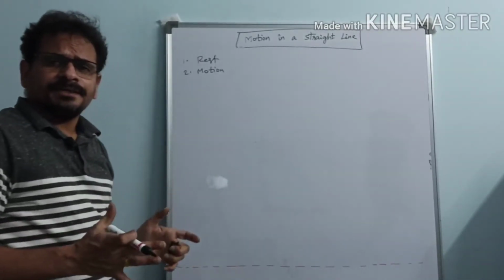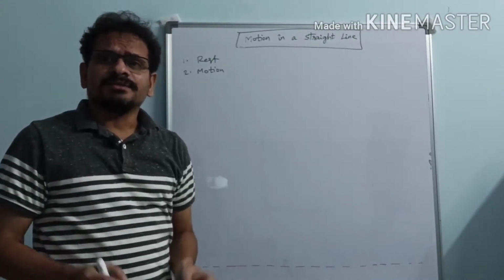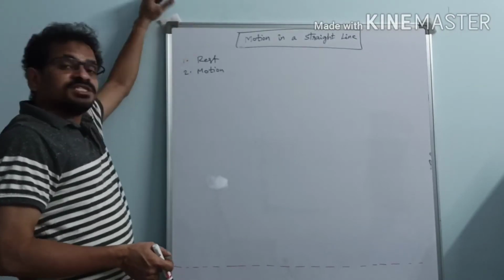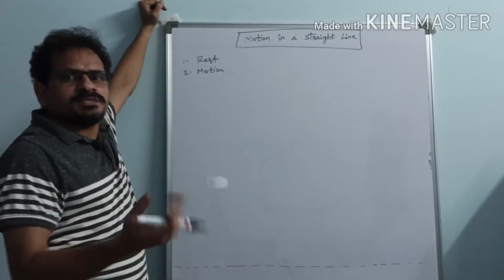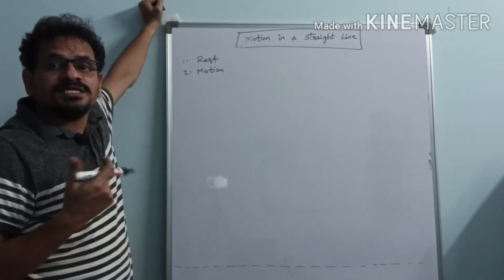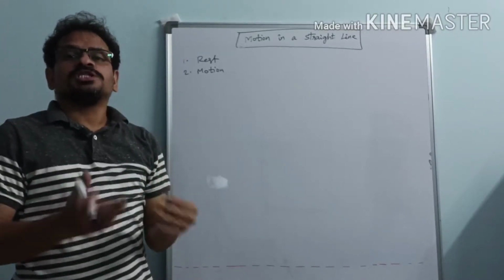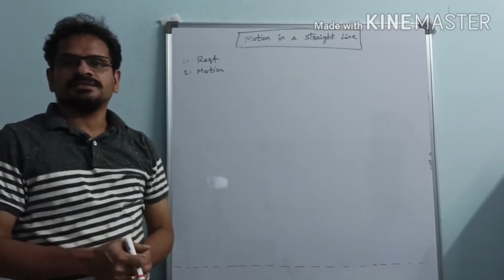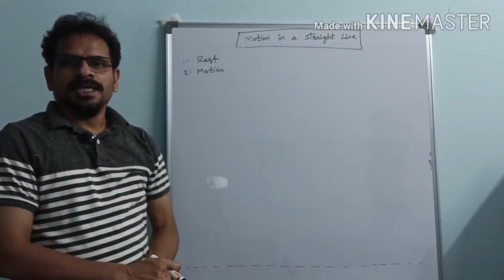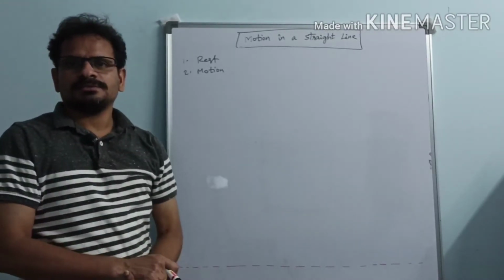If a body does not change its position with respect to its surroundings, then the body is said to be at rest. Then what is motion? If the body changes its position with respect to its surroundings with time, then the body is said to be in motion. And here one question is, are rest and motion absolute quantities?